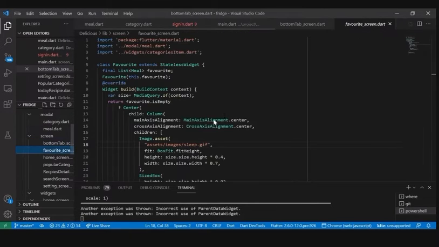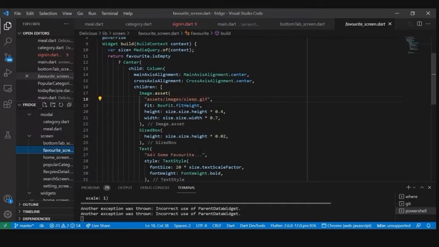And in the favorite, we have many recipes. You can add it to your favorites, then you can easily find it.